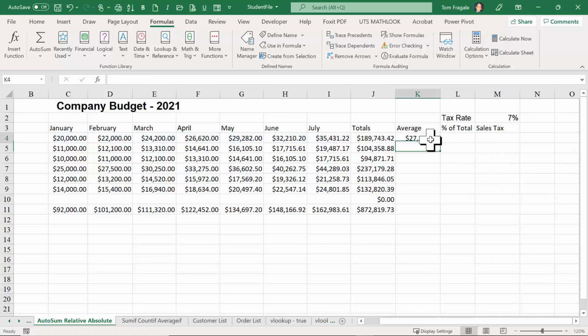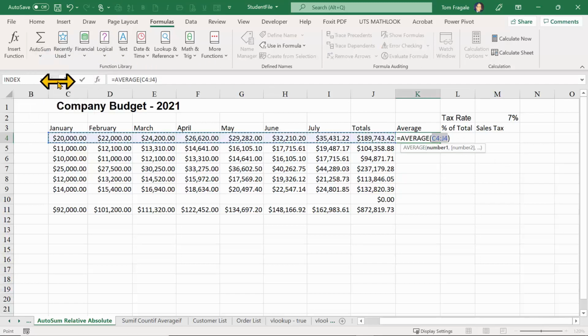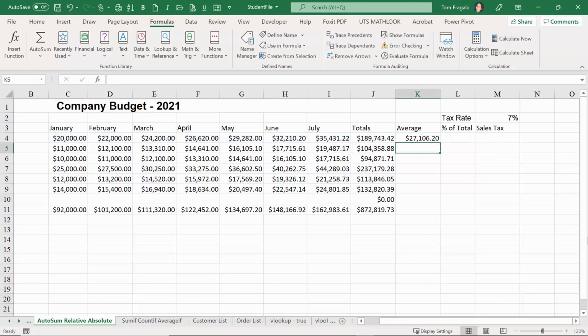Watch that one again. So I'm going to pick in the pull down for the AutoSum. I'll pick in the word average. It did not pick the proper range. So I'm going to highlight my own range. I'm going to go from C4 to I4. And then I'll hit the Enter key. Good. Now we'll copy it down using the relative formula. I'll get the black cross and drag it down. Each one of those changed. This one says average C5 to I5, right? So those are relative formulas.